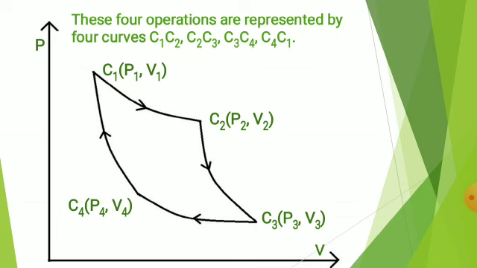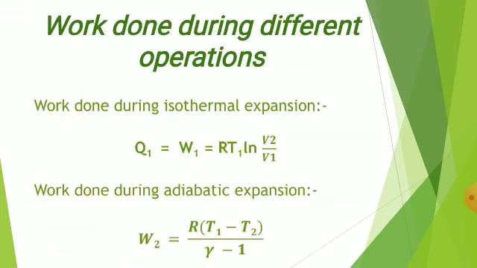Now the work done by the gas from C1 to C2 is given by Q1 = W1 = RT1 ln(V2/V1).